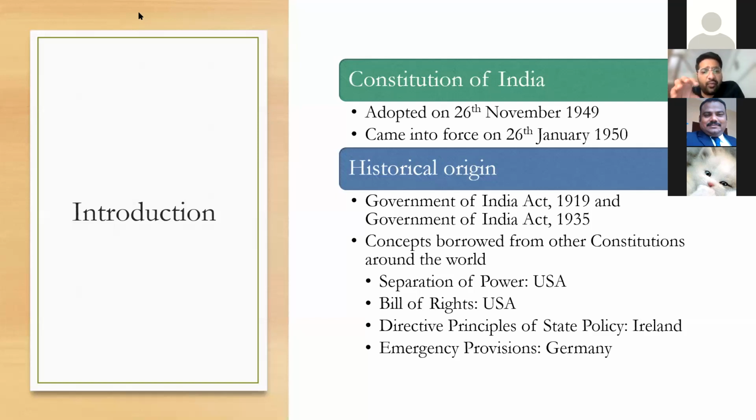So what we have done is we have taken the best from different constitutions and tried to create a unique document which is very long and very comprehensive. If you see all the constitutions that came in the 1950s, one of the most comprehensive documents is the Indian Constitution. Even the Bhutanese constitution right now is similarly worded or structured to the Indian Constitution. So this was how the Indian Constitution came into existence.